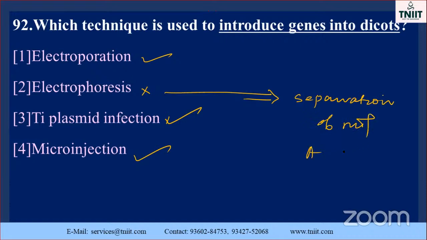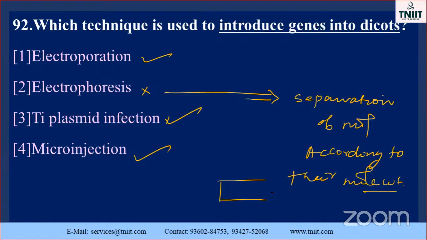according to their molecular weight. Okay, this is very, very important. In this technique, you have to load the sample at this point, with plus and minus signals also there, and a buffer is also present in it. It can migrate towards the positive or negative pole. As a result, you will get band-like structures. This is called electrophoresis. With an electric field, we are separating the molecules, which is called electrophoresis.